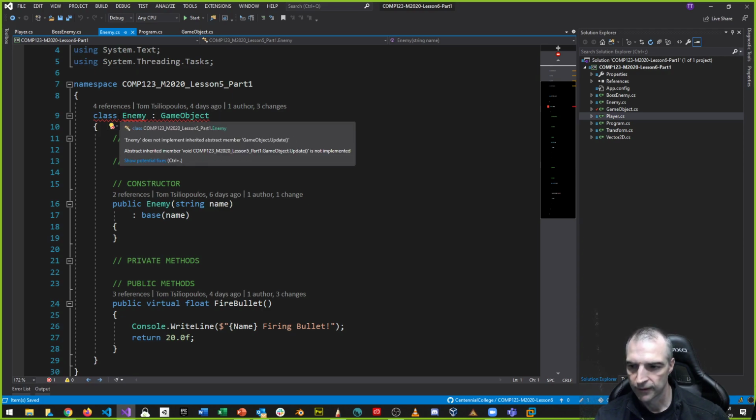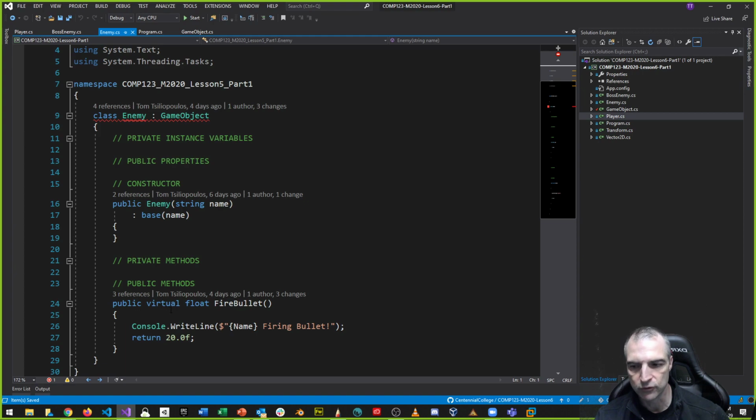It's different than virtual. Virtual is you may override, right? May, if you want to, you can. Abstract, you must override. So any method I mark abstract, you must override. I must include that in here.